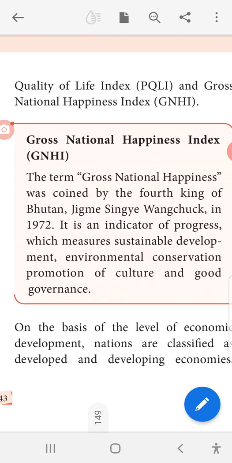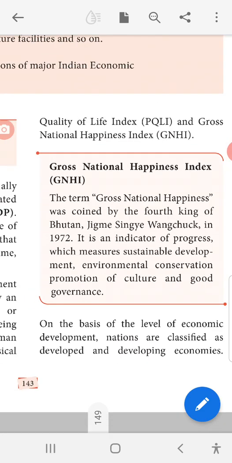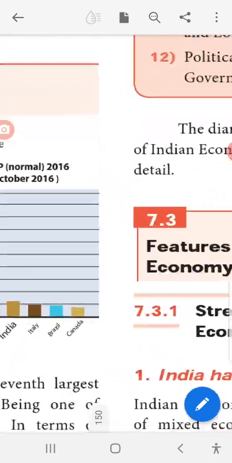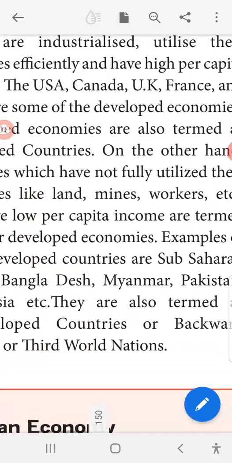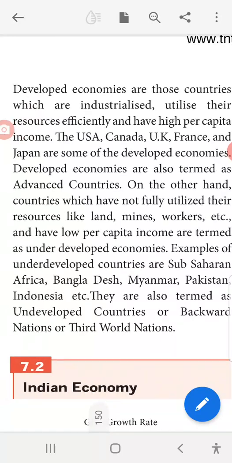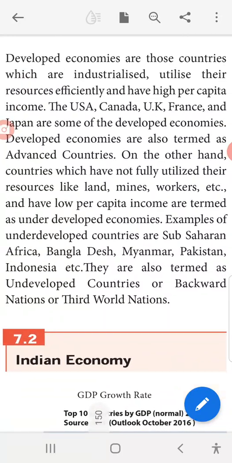On the basis of the level of economic development, nations are classified as developed and developing economies. The nations are divided into two: one is developed, the next is developing. Developed economies are those countries which are industrialized, utilize the resources efficiently and have higher per capita income.